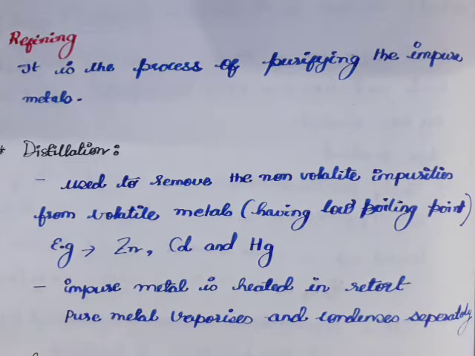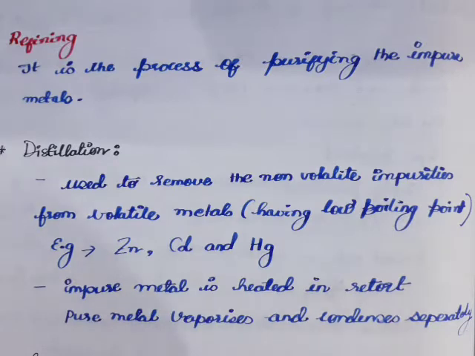So first, ore is crushed into small pieces, right? Then concentration of ore is done. Then the concentrated ore is converted into the metal oxide. Then metal oxide is reduced to crude metal. Then that crude metal is refined at the last stage in order to get the pure metal.